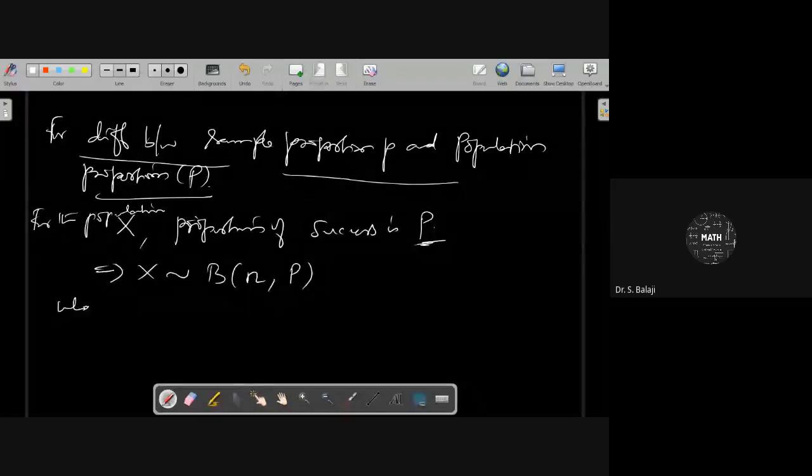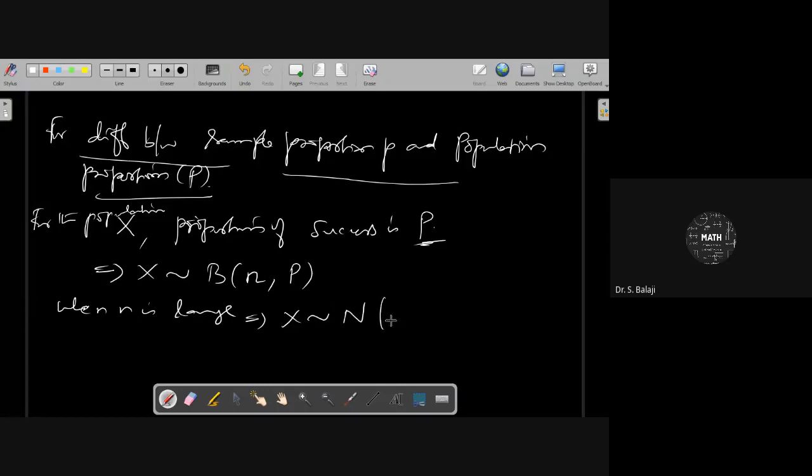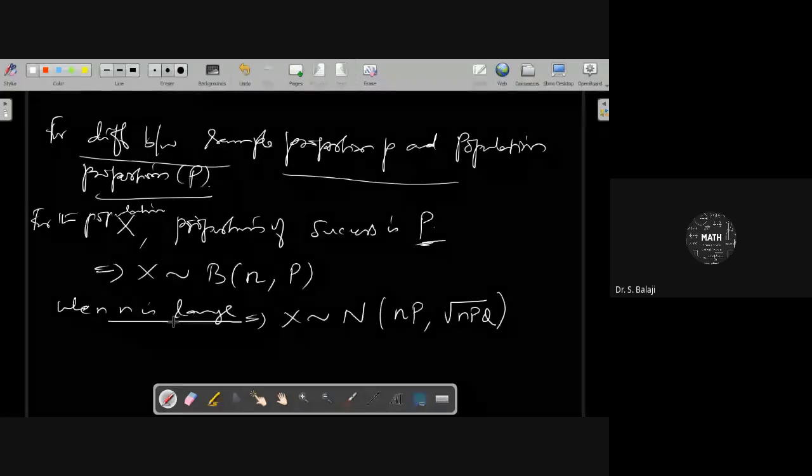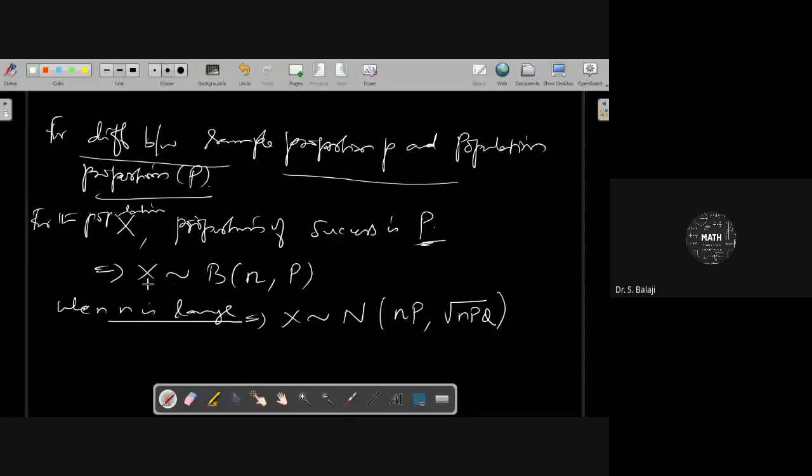Suppose n is large. In that case, X follows a normal distribution with mean NP and standard deviation square root of NPQ. When the number of trials is very large, you can use the normal distribution, in mu comma sigma form.